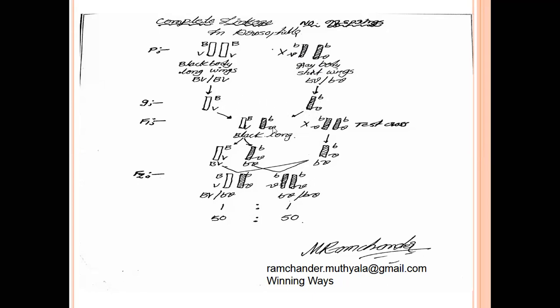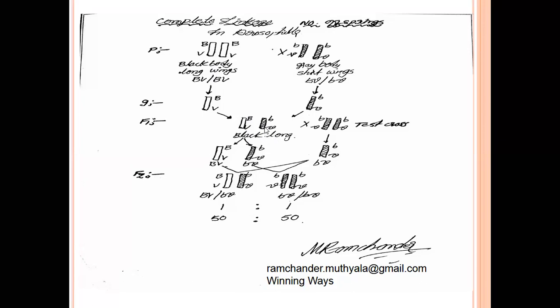These 2 gametes are fertilized to form the F1 generation. In the F1 generation, heterozygotic Drosophilas are formed, containing capital B, capital V slash small b, small v. The expressed phenotypic character is black body with long wings. These are crossed with the complete homozygotic recessive parent, called a test cross. From the F1 generation, only 2 types of gametes are developed, similar to the parental gametes. One gamete is capital B, capital V, one type of parental gamete, and another gamete is small b, small v, the other type of parental gamete. Only two gametes are developed from the F1 generation.